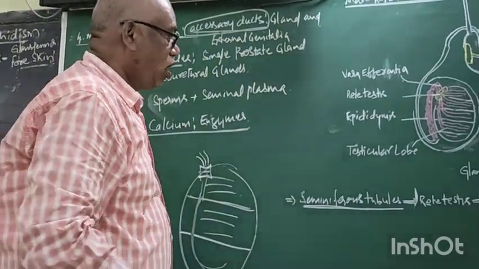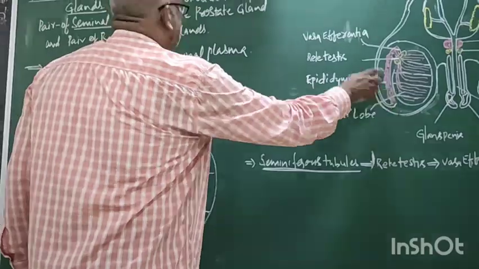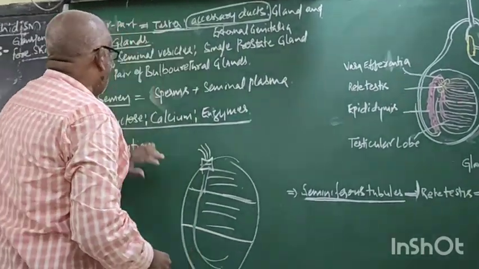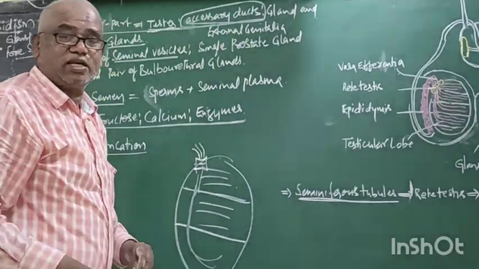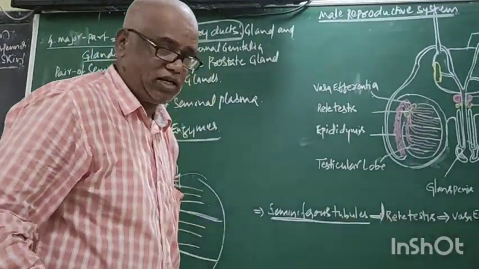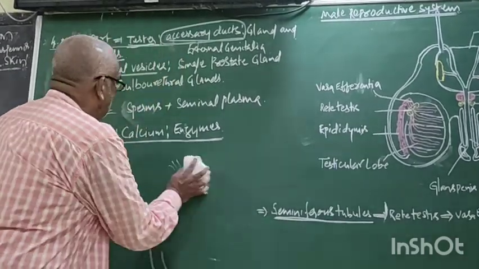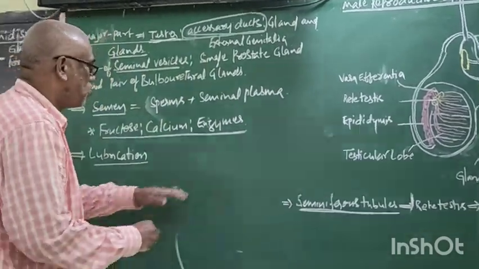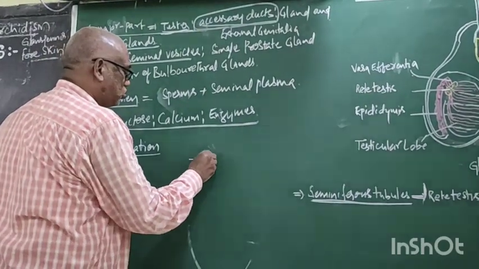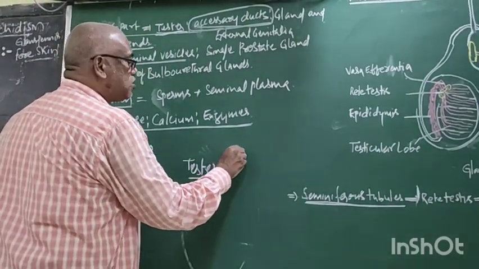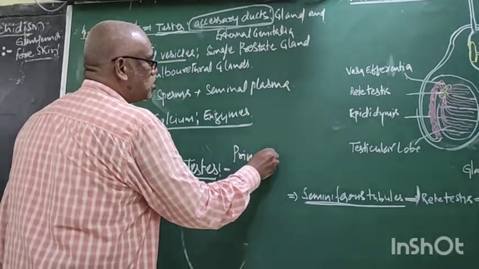Now, what is the testis? The testis is a primary sex organ. These others are secondary sex organs. Why is the testis considered a primary sex organ?